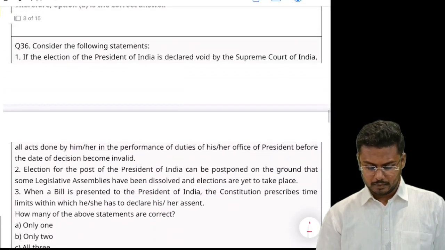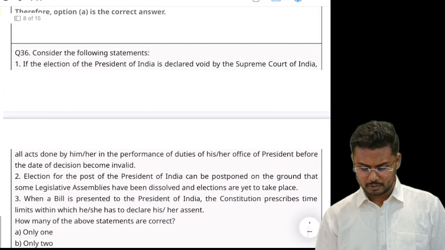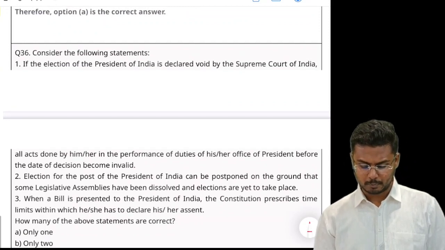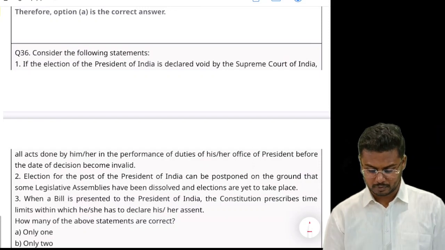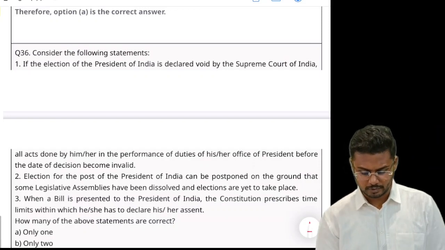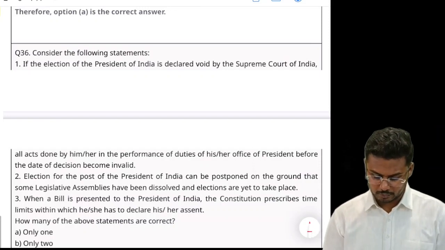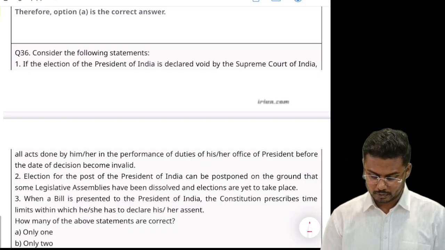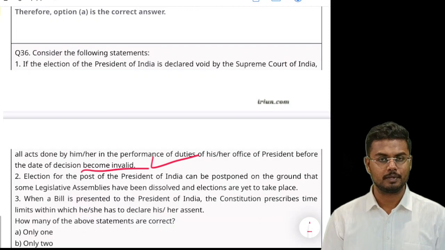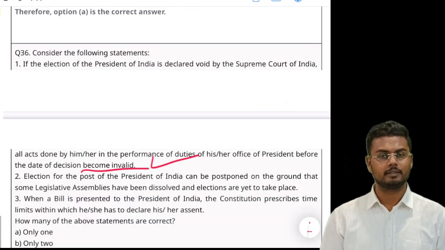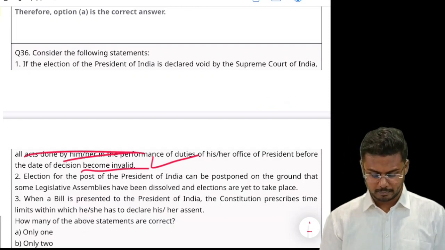Next, if the election of the President of India is declared void by the Supreme Court of India, all acts done by him or her in the performance of duties of his or her office of the President before the date of decision become invalid. This is absolutely a wrong statement. No court can do like that. So you can eliminate the first statement.